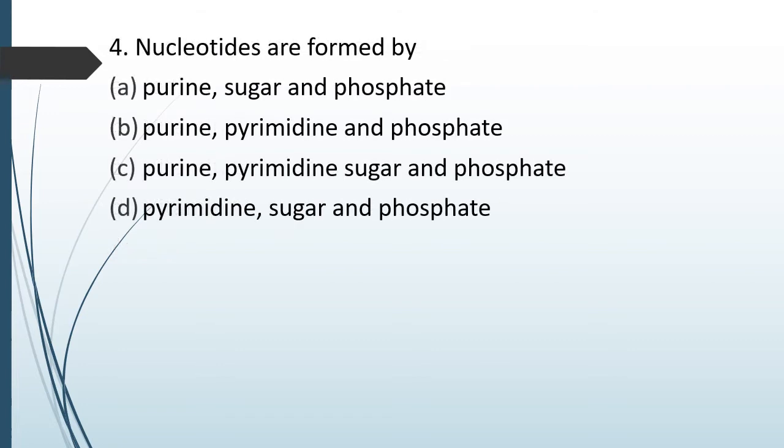Question number 54. Nucleotides are formed by purine, sugar and phosphate; purine, pyrimidine and phosphate; purine, pyrimidine, sugar and phosphate; pyrimidine, sugar and phosphate. Nucleotides are formed by. The correct answer is option C, purine, pyrimidine, sugar and phosphate.